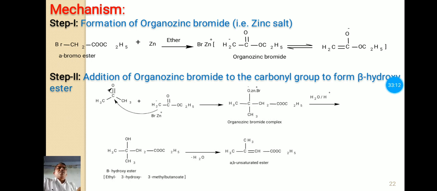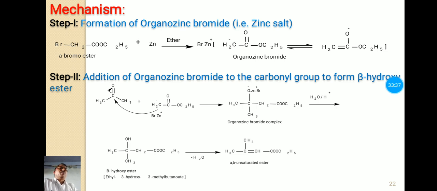Now see the reaction here. This organozinc bromide reacts with the acetone molecule, means this CH2 gets attached to the carbonyl carbon of acetone, and this ZnBr gets attached to the carbonyl oxygen and forms the organozinc bromide complex.